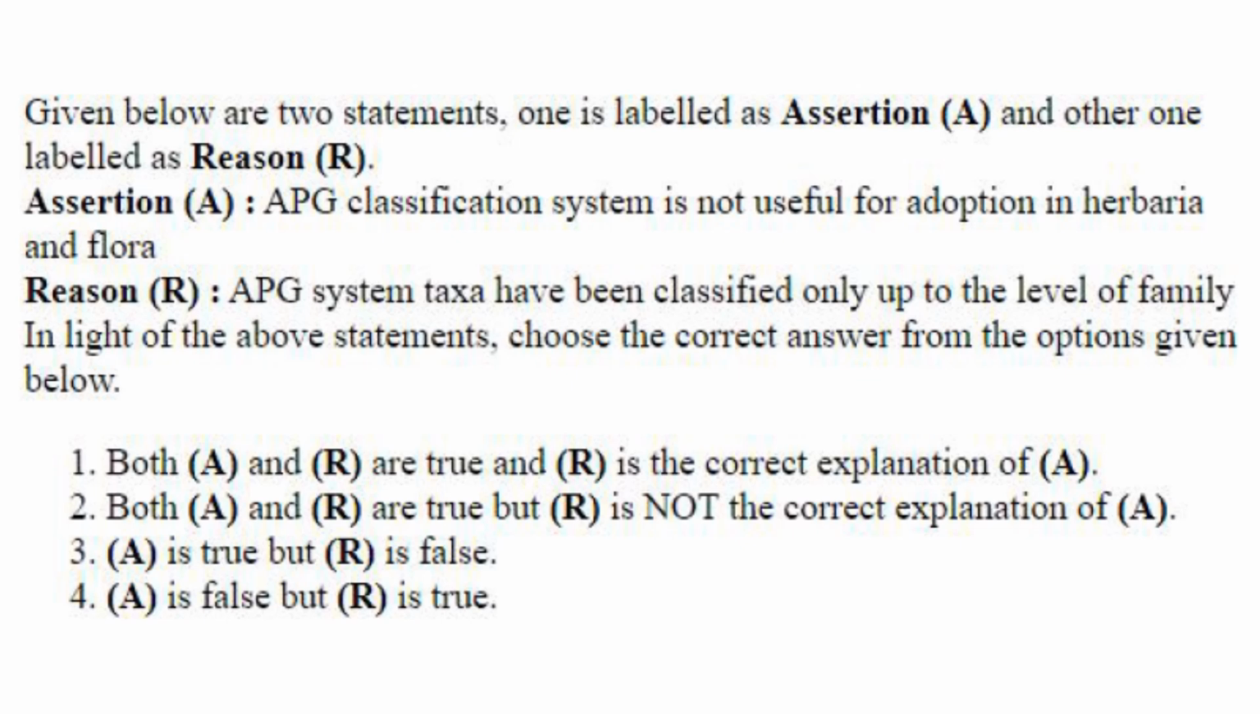Then next one, assertion reason. The APG classification system is not useful for adoption in herbaria and flora. Yes, that is correct. In the APG system, taxa have been classified only up to the level of family. That is the reason why it is not useful for adoption in herbaria and flora. So both A and R are true, and R is the correct explanation of A.